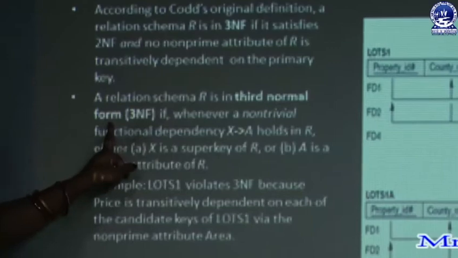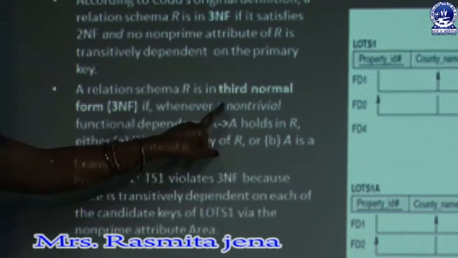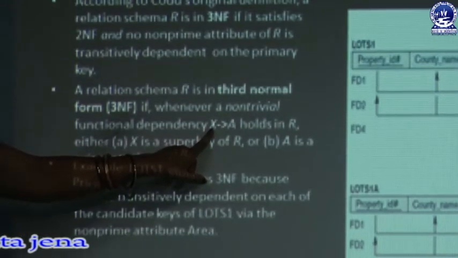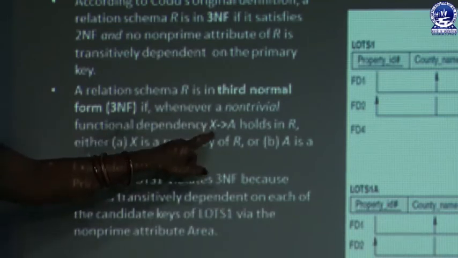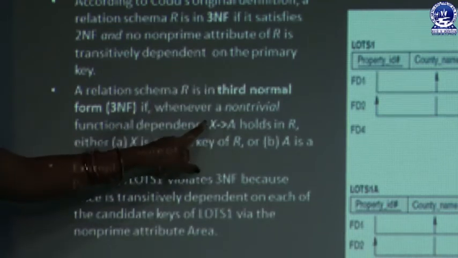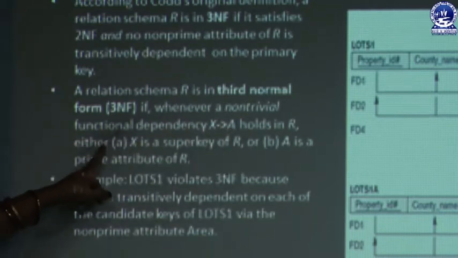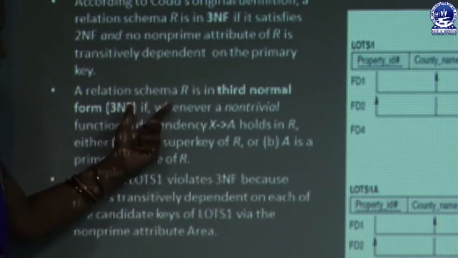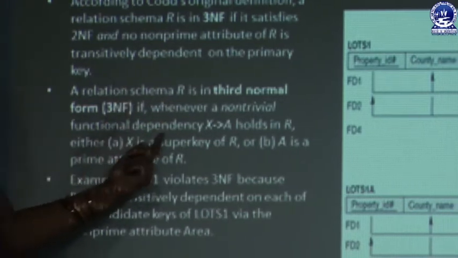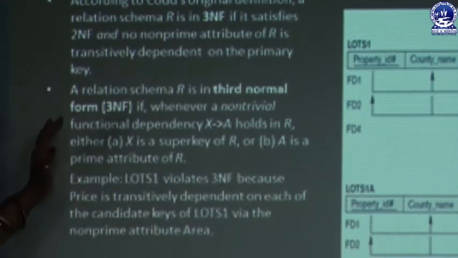and we can also explain another example. A relation schema R is in third normal form if whenever a non-trivial functional dependency X determines A holds, when A is a subset of X, then it is trivial. If it is not a subset of X, then it is non-trivial. So if a non-trivial dependency holds in R, either X is a super key of R, or A is a prime attribute, then third NF holds.